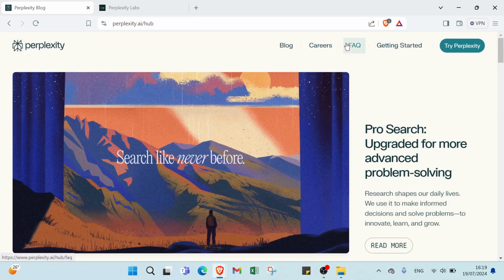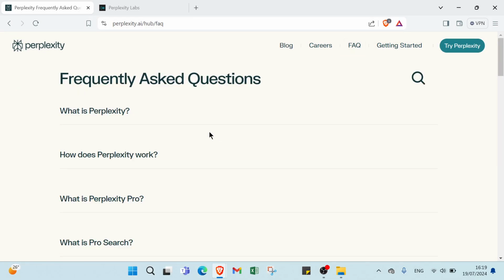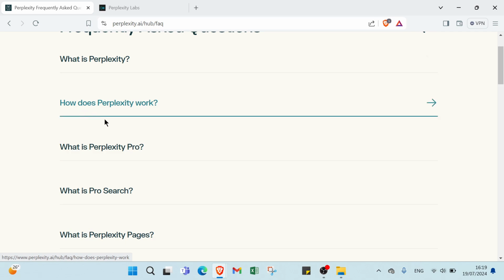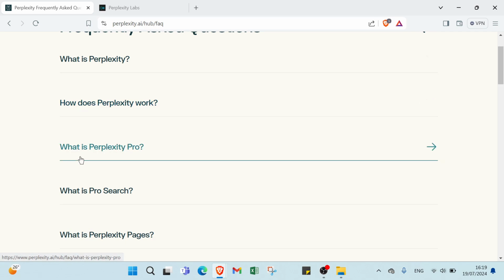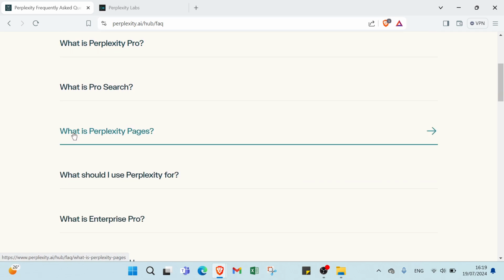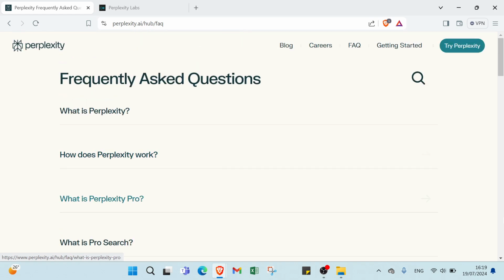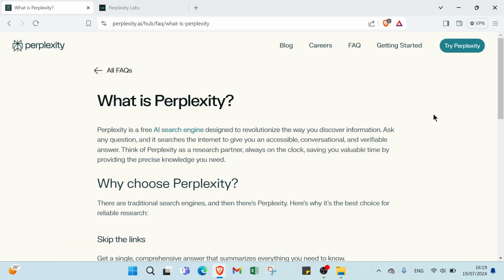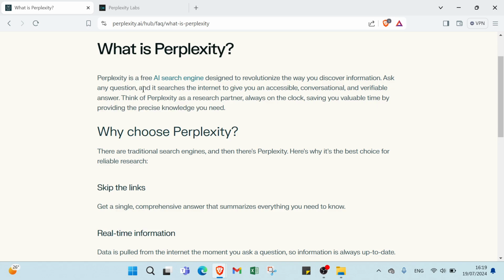Here we have FAQ, as you can see, frequently asked questions. What is Perplexity? How does Perplexity work? What is Perplexity Pro? What is Pro Search? What is Perplexity Pages? You can just click over here and get your answers. For example, what is Perplexity? Here we have the answer. Perplexity is a free AI search engine designed to revolutionize the way you discover information.